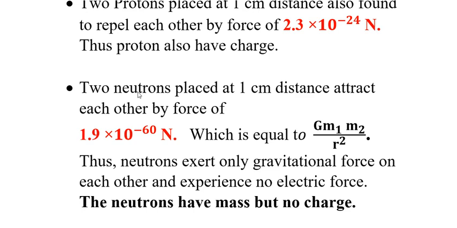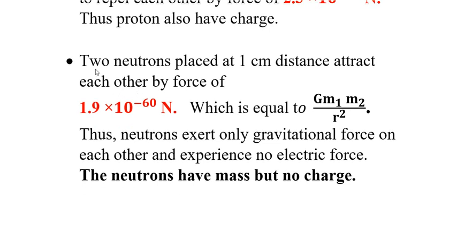Similarly, we did the same thing with the neutron, and when we place two neutrons 1 centimeter apart, we observe that they do not repel each other, but they attract with some force equal to 1.9 into 10 to the power minus 60 Newton. Though this force is also very less, this force is found to be equal to G m1 m2 upon r square, and thus neutrons exert only gravitational force on each other and experience no electric force. Hence we conclude from this that the neutron has mass but no charge.